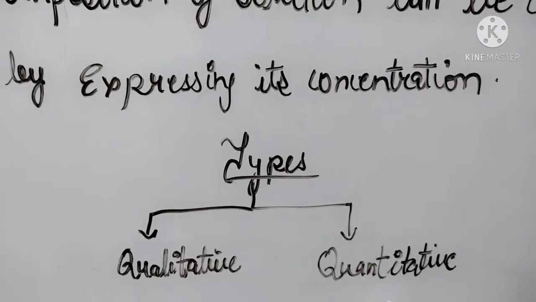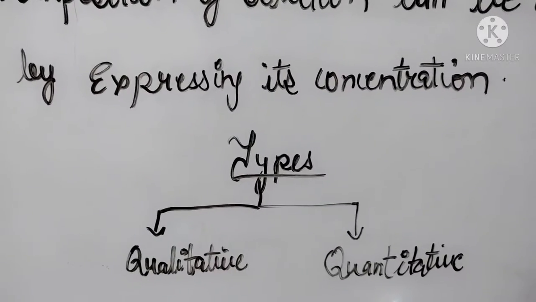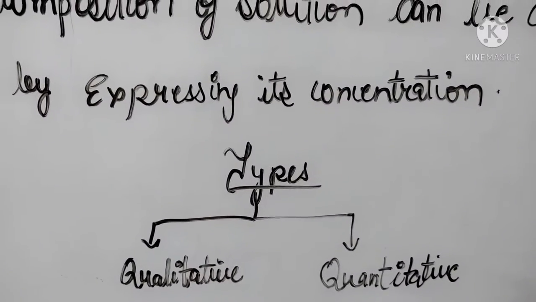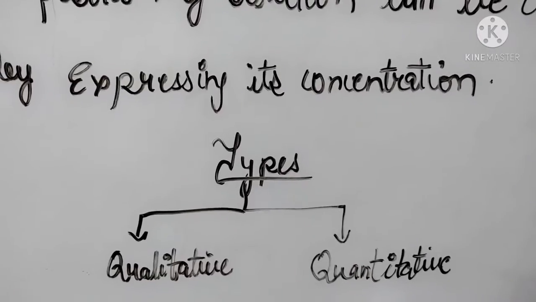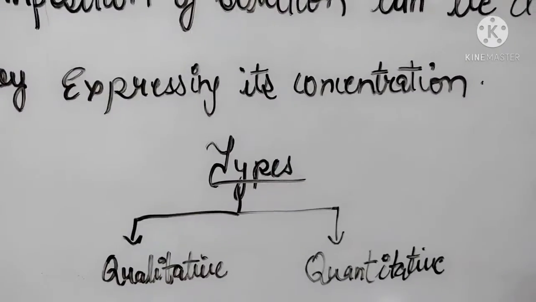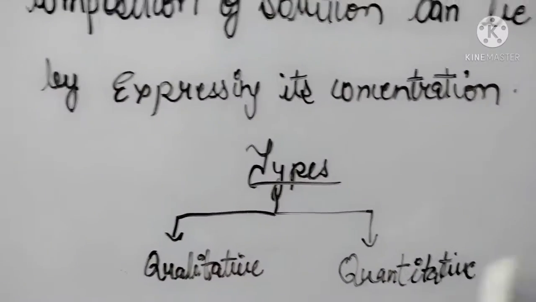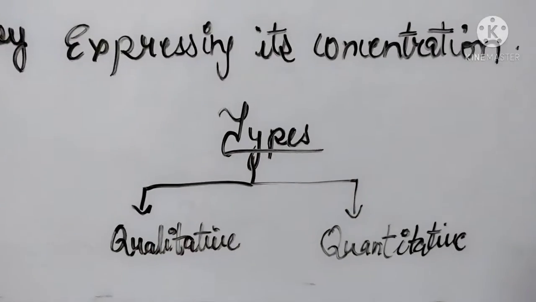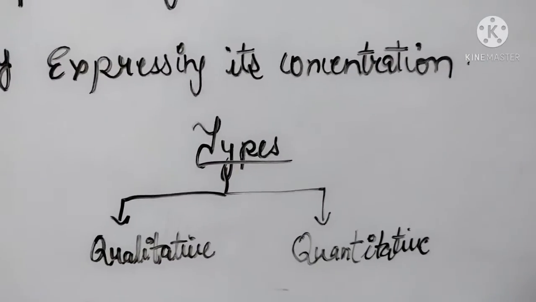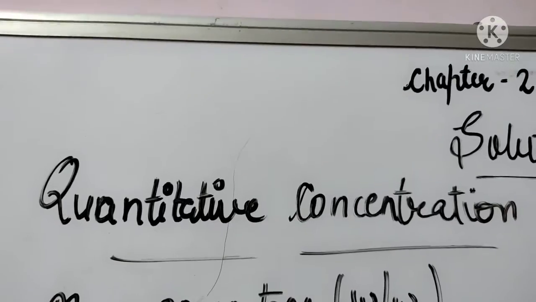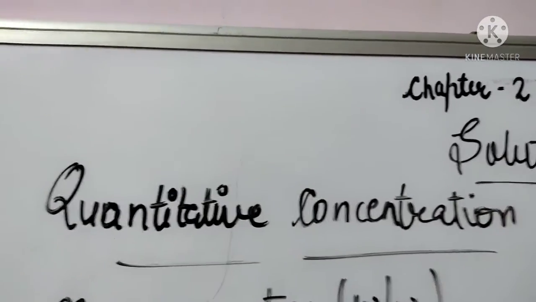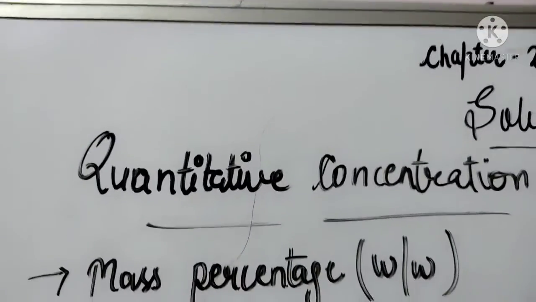When we come to the chemistry, this is the important topic of the solution. What is quantitative analysis? That we will study. Now comes to our topic, quantitative concentration.